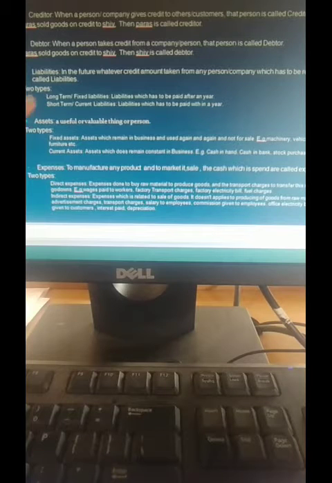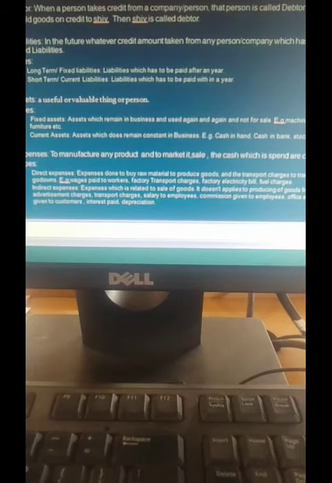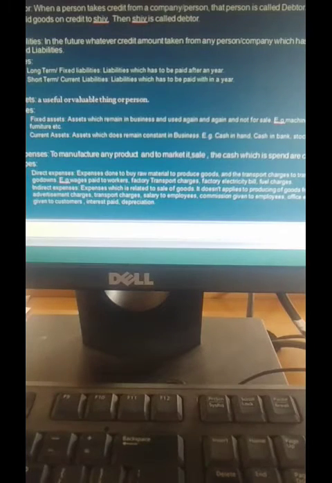Now there are two types under assets, okay. Which are the two types? Fixed assets, and the second one, current assets, okay. Now fixed assets means what? Assets which remain in business and are used again and again and not for sale. Means the assets which will remain in the business, they will not be sold by the owner or by the business person to the customers. Those are called fixed assets. They remain in the business.